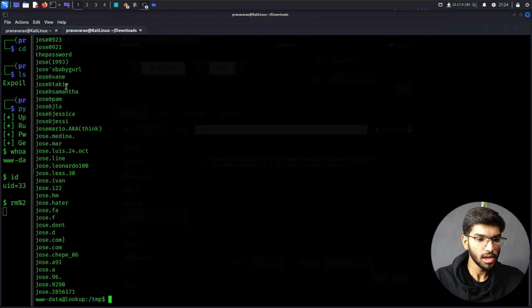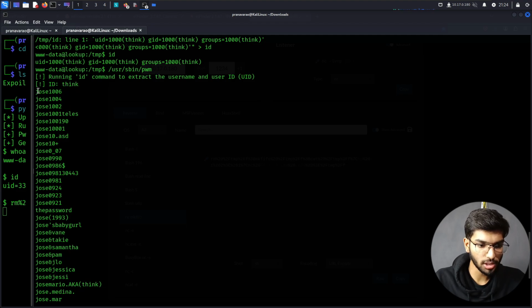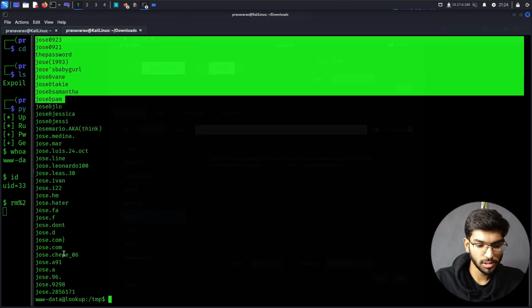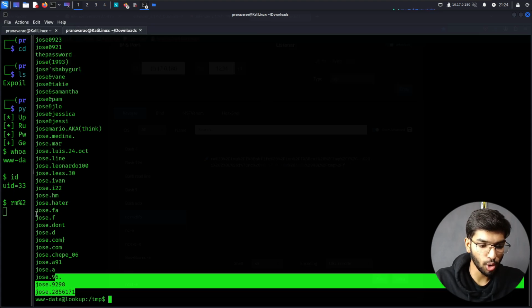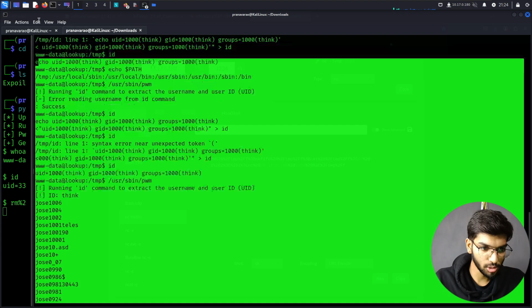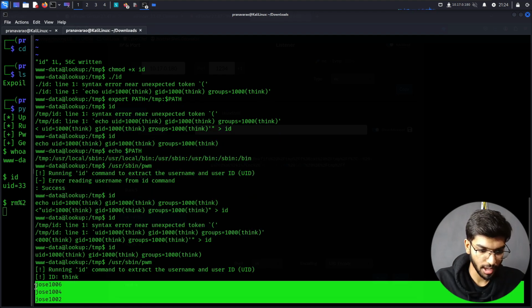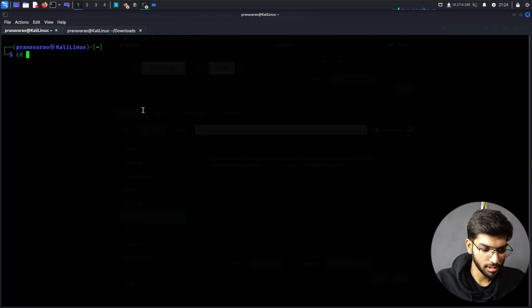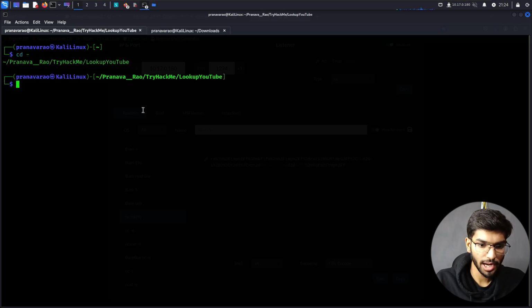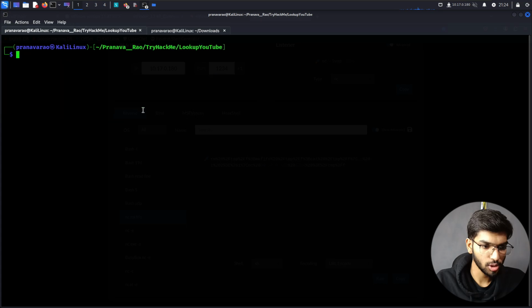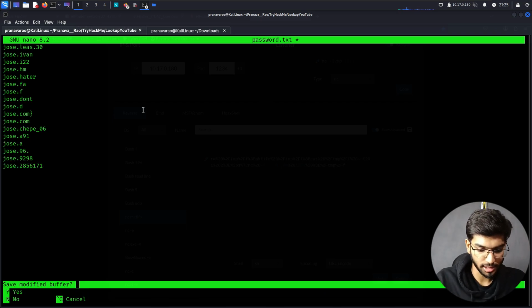Yeah, we got the passwords. So these are all the passwords which were stored inside the passwords file in the home directory of the think user. Let's use this. Okay, copied this password. Let's come to my home directory, where I was previously, right? Okay, so let me create a file called password.txt. Then paste all the passwords.